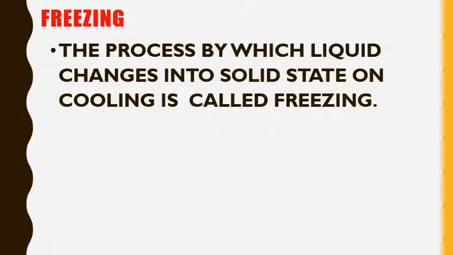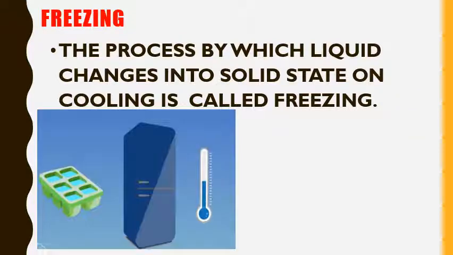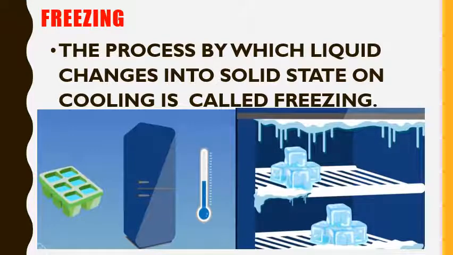Freezing. The process by which liquid changes into solid state on cooling is called freezing. Like when you keep water in your ice trays and then you keep the ice tray inside the refrigerator. What happens there? You are cooling the water. Now what will happen when you cool the water? It will become ice. This process is called freezing.